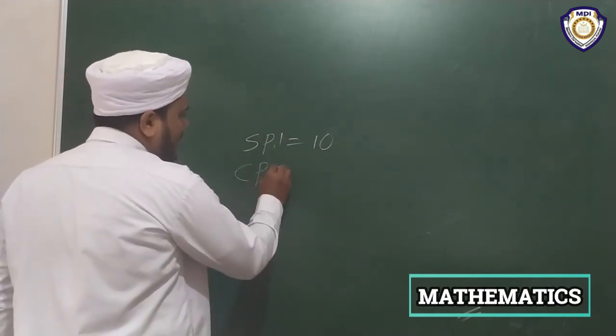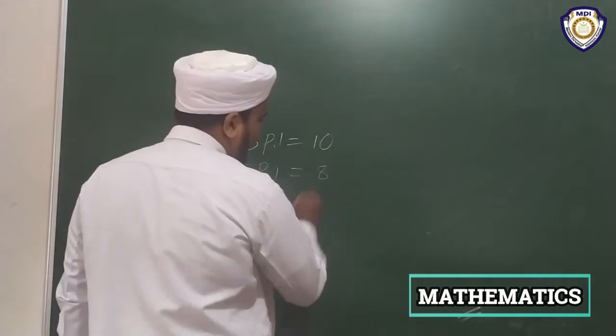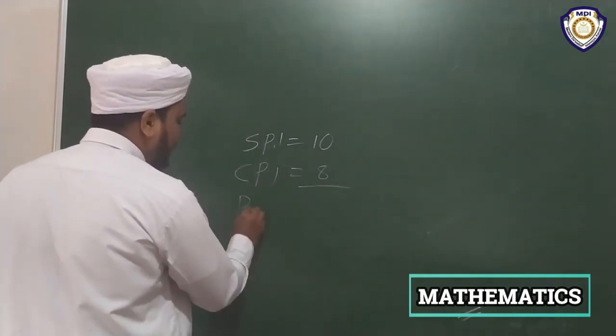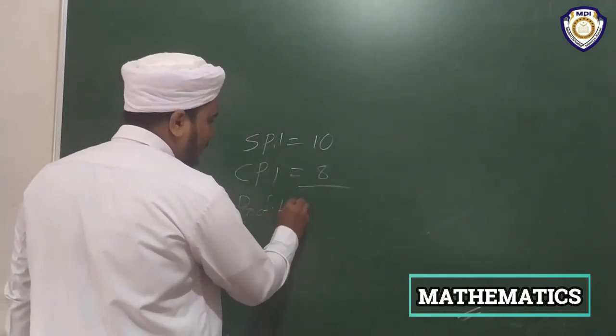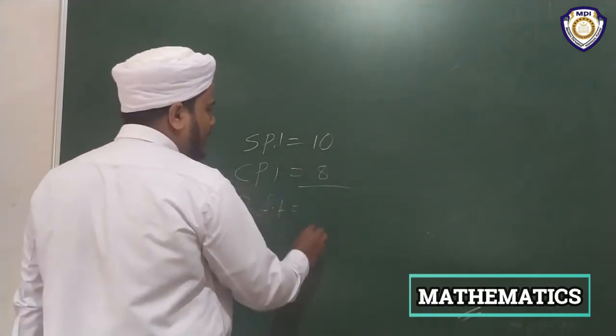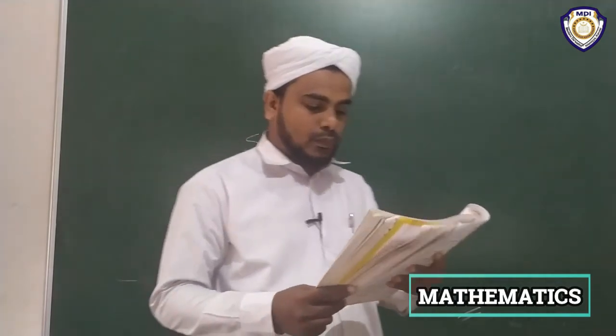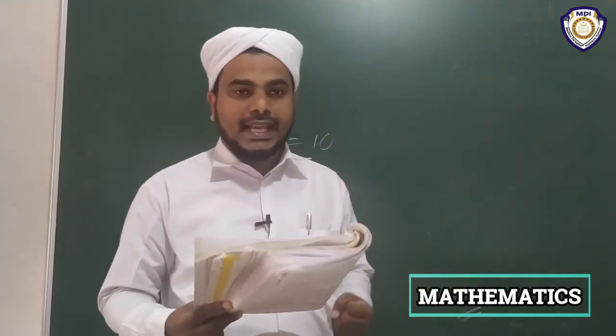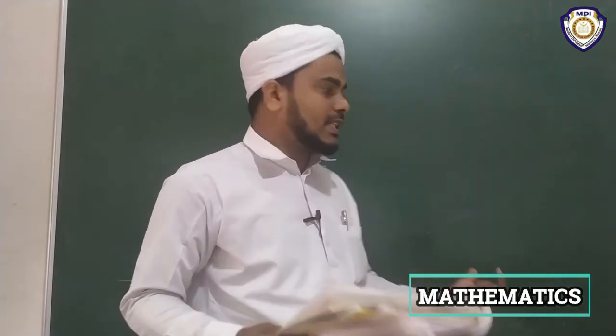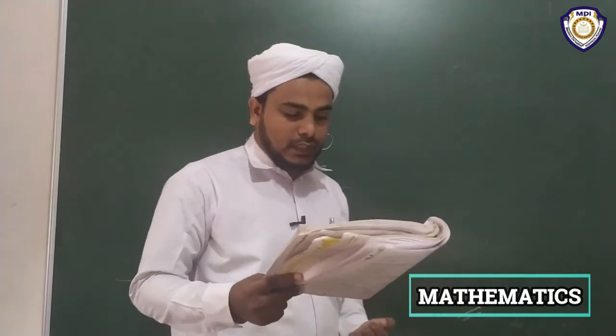The cost price of one pineapple is 8. Then the profit, we can see 10 minus 8, 2. The profit here is 2, because SP is greater than CP.